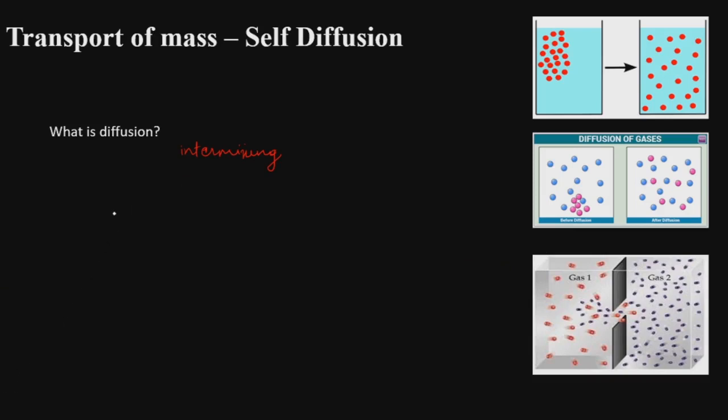Now, where does this diffusion occur? The diffusion occurs in liquids and gases, but it hardly occurs in solids. This diffusion happens more quickly for gases than for liquids. It also happens more quickly at warm temperatures than at colder temperatures.